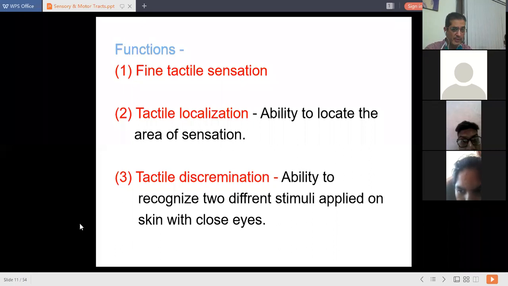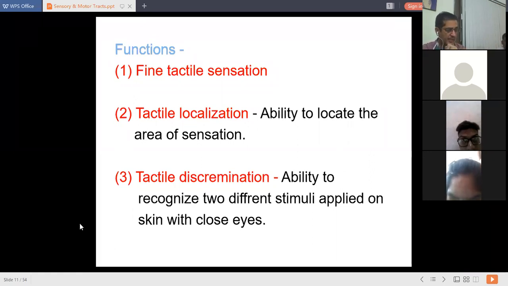So you are going to perform the test for tactile localization and the test for tactile discrimination. For this, the person will be asked to close his eyes, and familiar objects such as different coins, pencils or chalk will be given to him, and he will be asked to identify those familiar objects with his eyes closed.